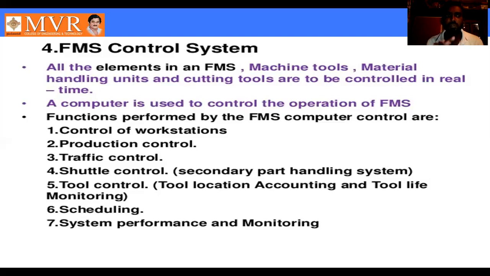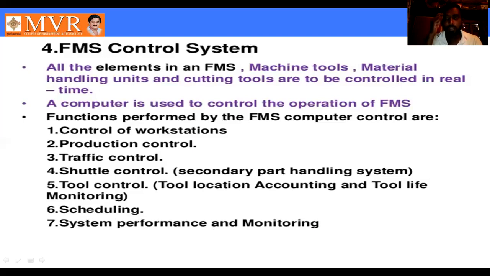controlling systems. The total FMS controlling system is controlled by the computer. So which functions does the computer control? See here, the first one is the control of the workstations. Next one is production control. Third one is traffic control. Fourth one is schedule control. Fifth one is tool control. Next one is scheduling. Last one is system performance and monitoring. So these are the flexible controlling systems.